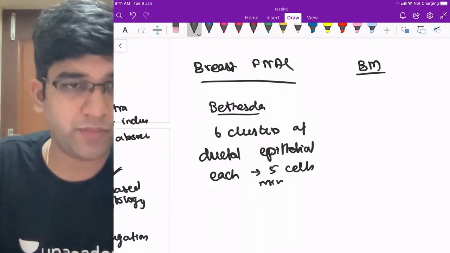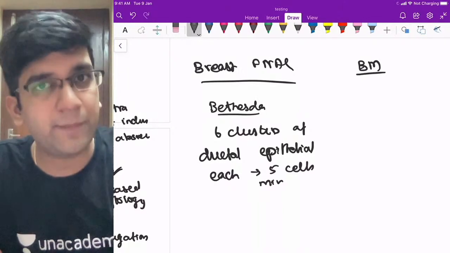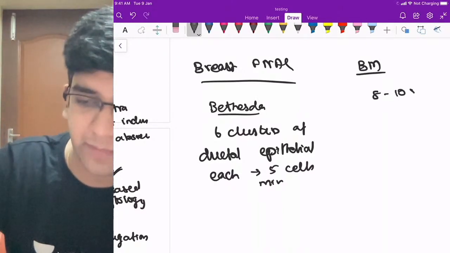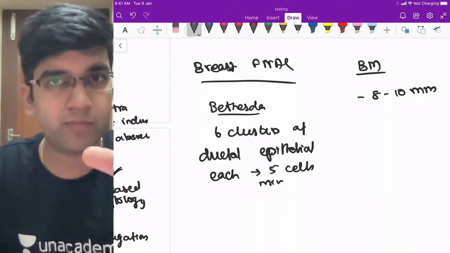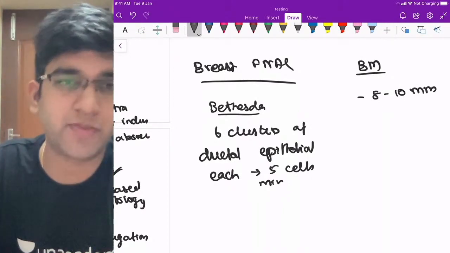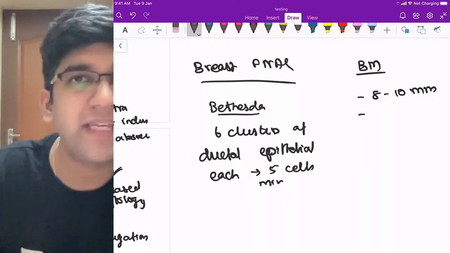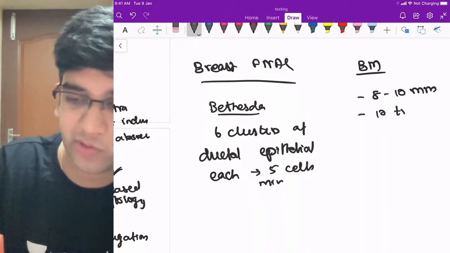A bone marrow biopsy, what you do is you drill a piece of bone along with the bone marrow. It should be at least 8 to 10 millimeter. We say that 1 centimeter of bone marrow biopsy is a good bone marrow biopsy, good yield. And in that 8 to 10 millimeter, I should have a minimum of 10 trabecular spaces.